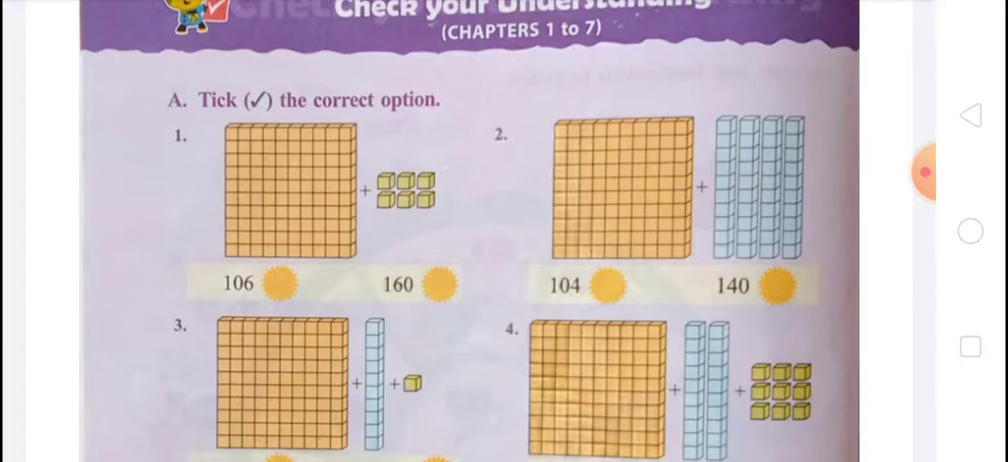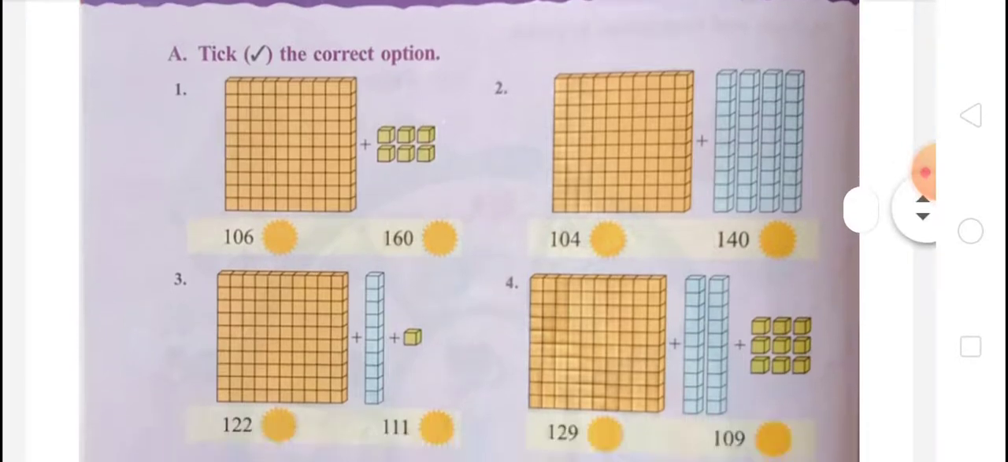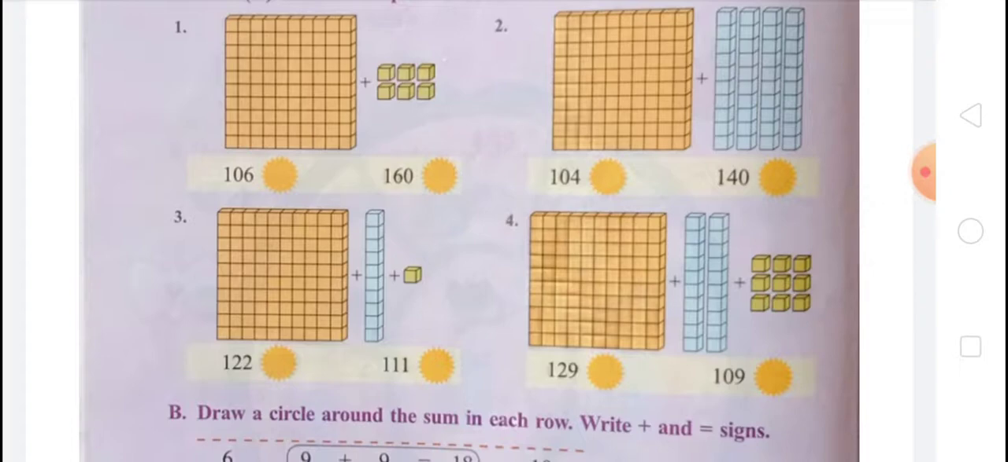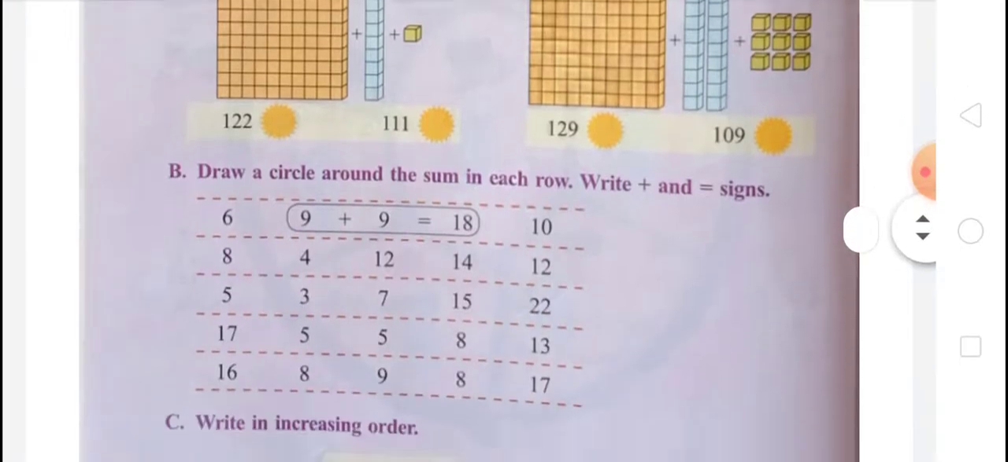In second there is a 100 block, and in each block there are 100 small blocks, so that is 100, and 4 tens blocks, so 100 plus 40, that is 140. In second, 140 you have to take. Third, there is a single block of 100 and one block of 10 and one single block, so 100 plus 10 plus 1, that is 111. So we have to take 111. And the next is there is one block, that is 100, and 2 tens blocks, that is 20, and 9 single blocks, so 100 plus 20 plus 9, that is 129.